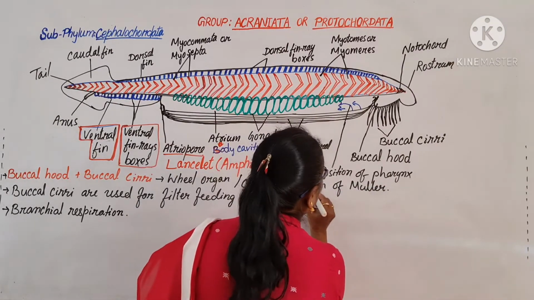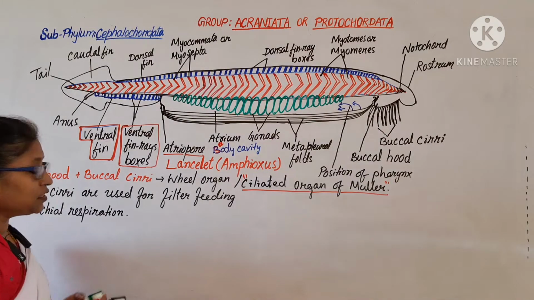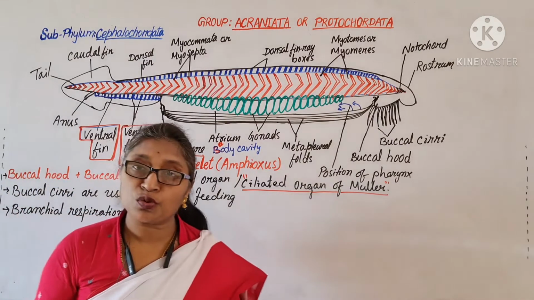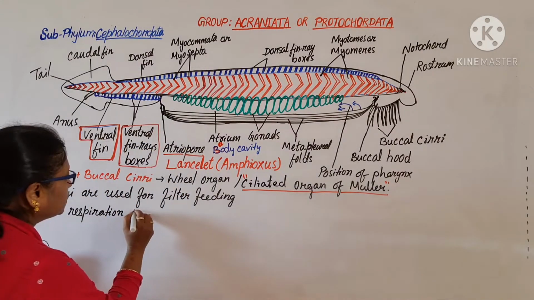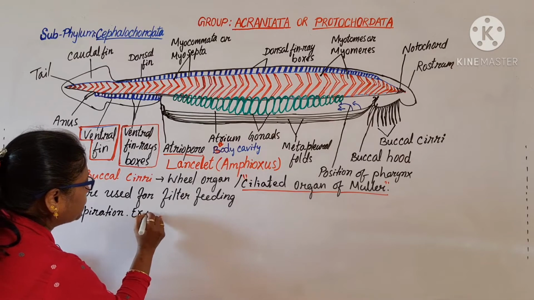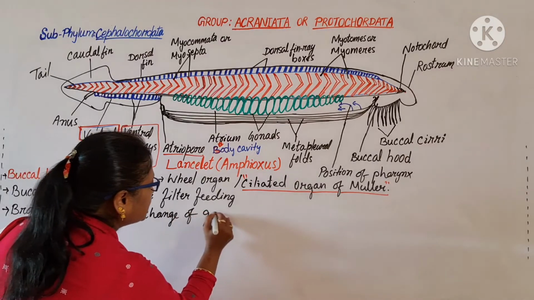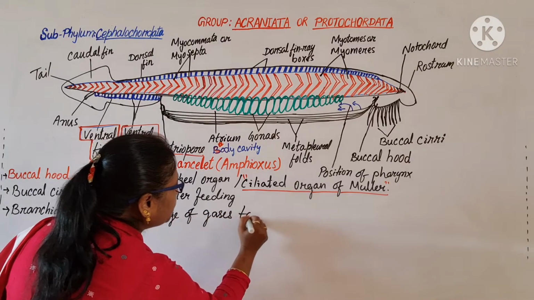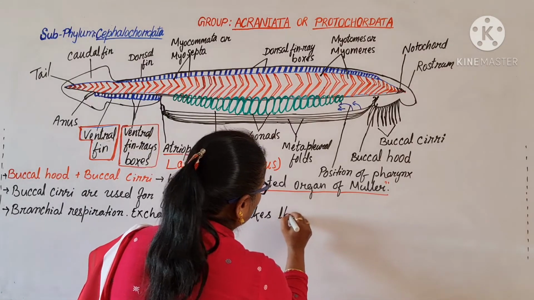Branchial respiration means respiration occurs through the gills, so the exchange of gases takes place through the gills.